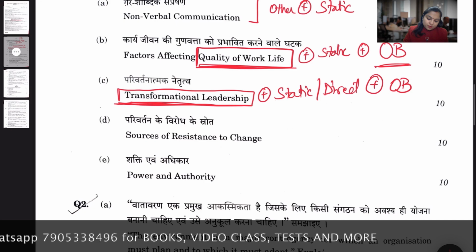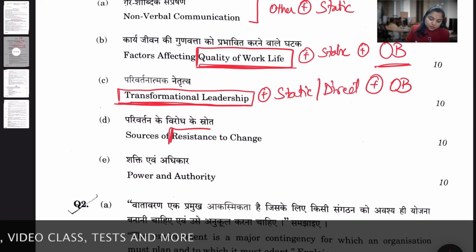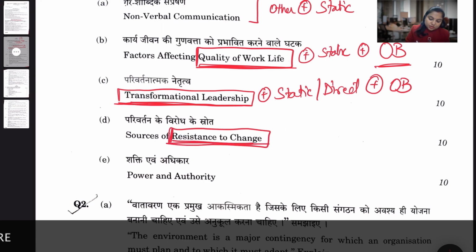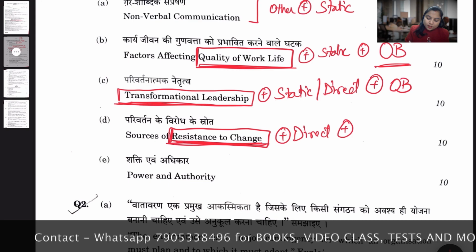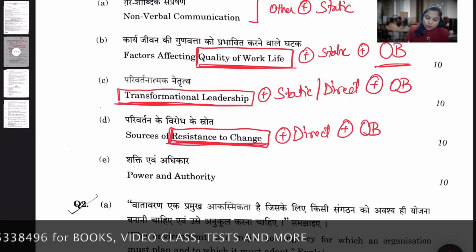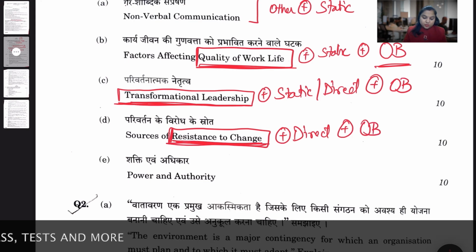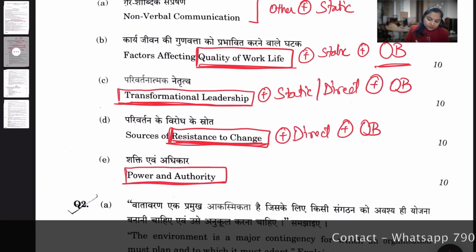Next we have sources of resistance to change. This is also a creamy topic, and also a direct question. It is also related to your organization behavior. Resistance to change. Next is power and authority.